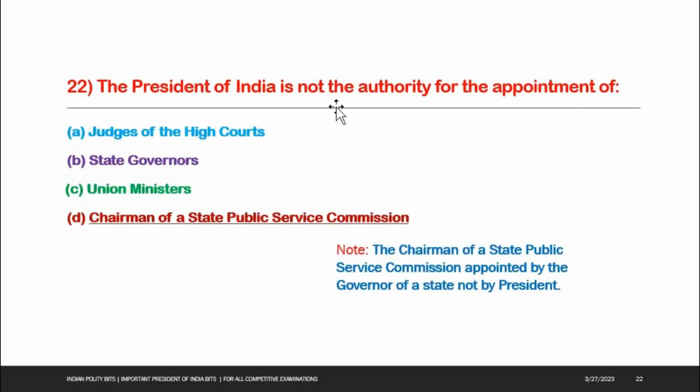Next one, the President of India is not the authority for the appointment of the options: A. Judges of the High Courts, B. State Governors, C. Union Ministers, D. Chairman of a State Public Service Commission. Option D is the right answer, Chairman of a State Public Service Commission. See the note here. The Chairman of a State Public Service Commission is appointed by the Governor of a state, not by the President.